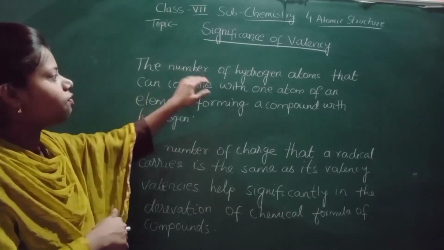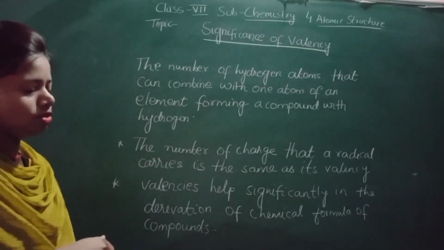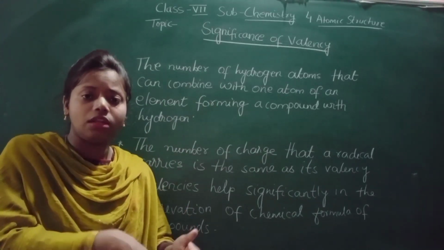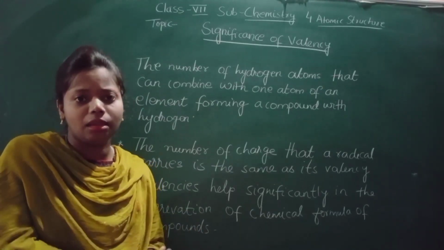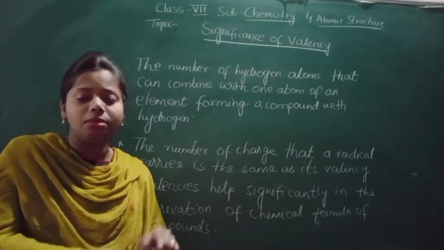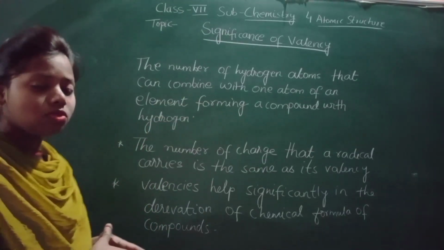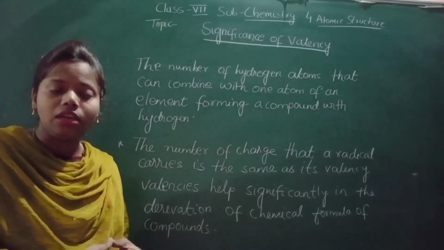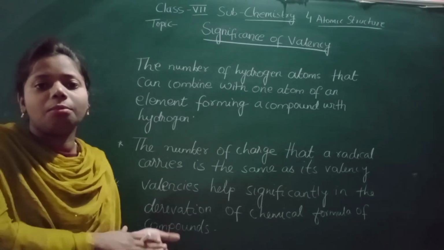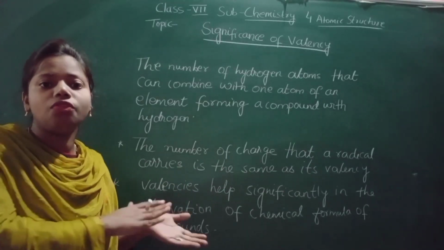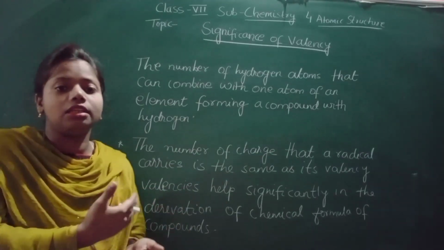So the number of hydrogen atoms will combine with the atom of another element. And when two elements combine, they form a compound. So here the hydrogen atoms combine with one atom of an element, and it will form a compound with hydrogen, because hydrogen is combining with the other element. With this we will get the valency.